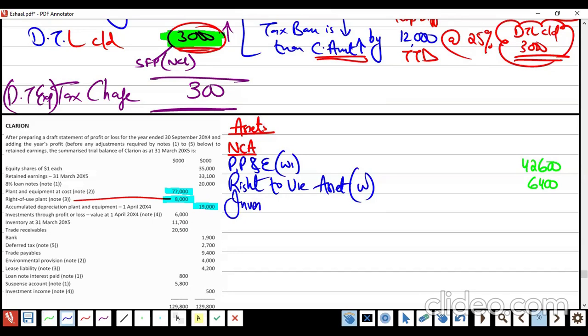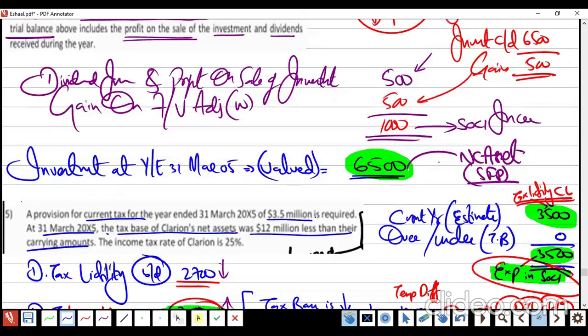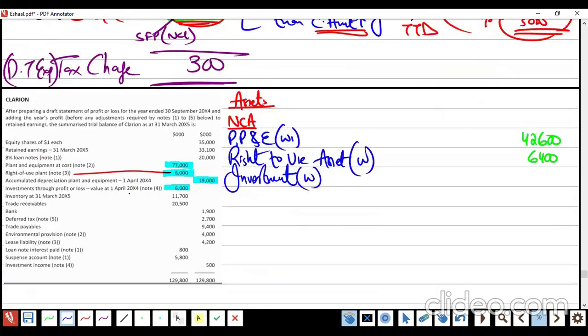Most of the students are forgetting to take the investment. Investment is a non-current asset, bhai. Investment, you are investing somewhere. It's your asset, bhai. Don't forget. And we already found out the closing value of the investment, which we already wrote here, which is going to be part of SFP. How much is it? 6,500. Okay. With this, I don't have any other non-current asset left.